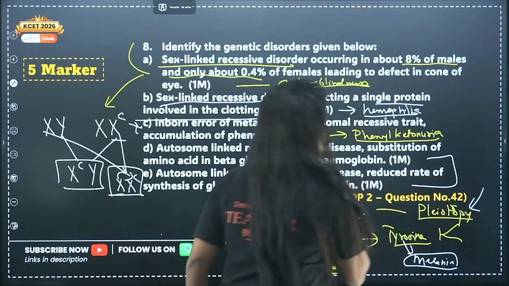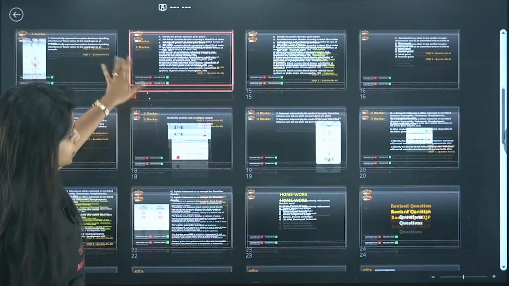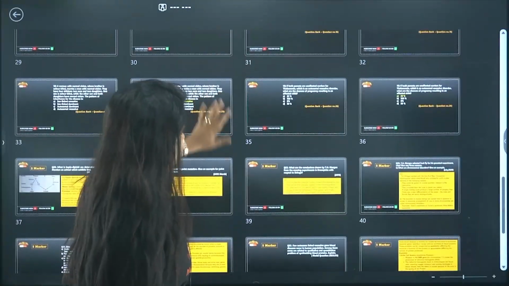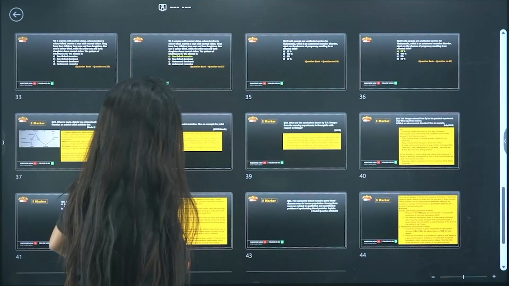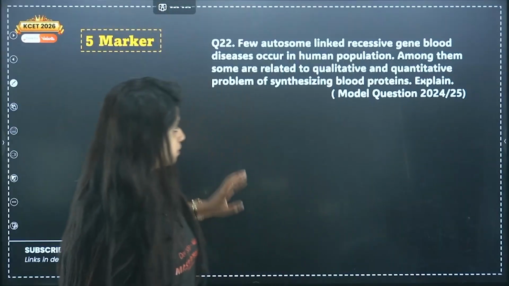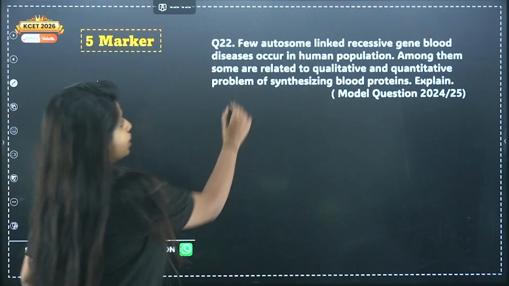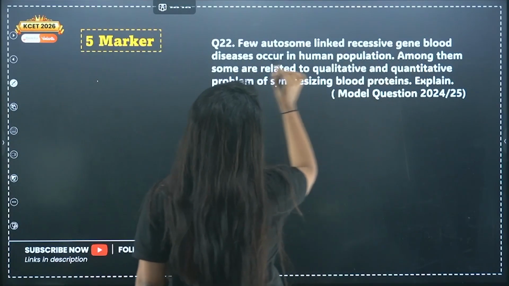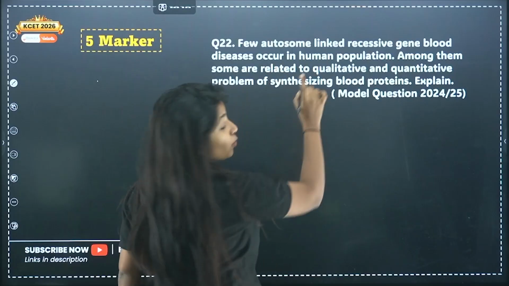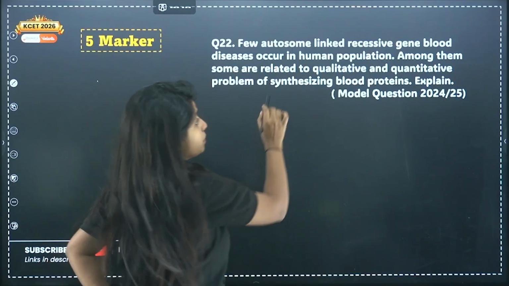So I will explain this question in the form of a long answer, because this question has come as a long answer before, and I really want to explain it right now for better understanding. So those two diseases will be discussed over here. The question says few autosome linked recessive gene blood disorders in the human population.